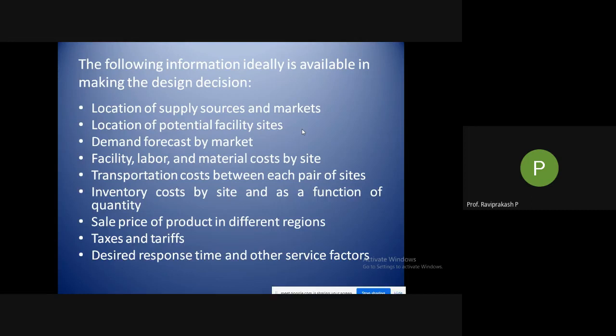So you need to check whether demand is there or not. Okay. Then facility, labor, and material cost by site. So how much will the facility cost me? Should I buy it or rent it? Whether the labor is cheap or costly, and then what about the materials that I require to manufacture?